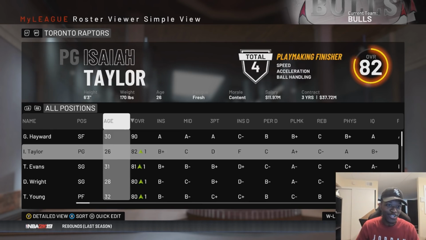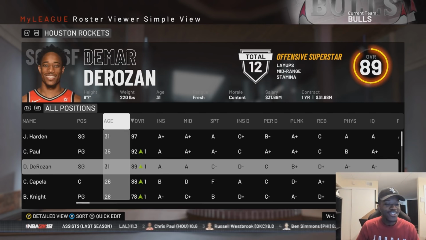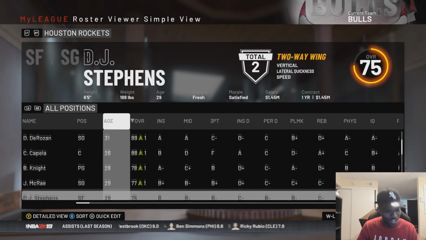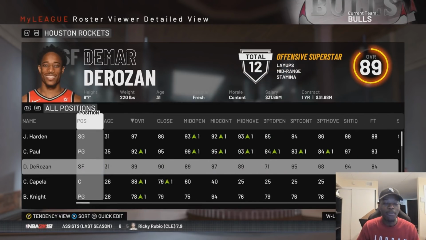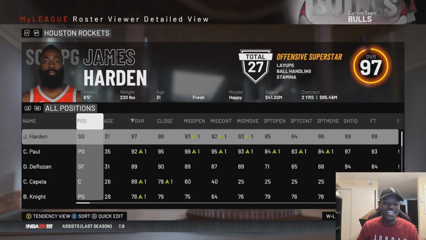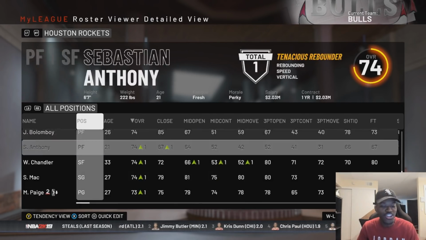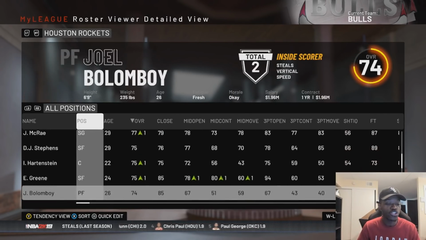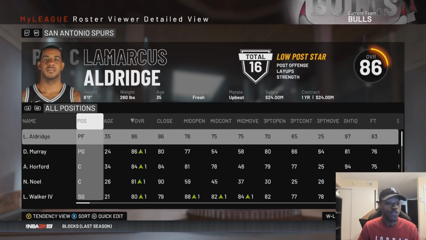All right. The Raptors pick up a star in Gordon Hayward. LeBron. I'm sorry. Why did I say LeBron? James Harden, CP, and DeMar. I'm going to, because knowing 2K, they're going to have DeMar come off the bench. So for their sake, I'm going to make DeMar their starting small forward. This team is going to be a tough team to beat. I mean, their bench is kind of trash. Actually, their bench is very trash. But that top four, come on, they can compete with anybody. Their starting power forward, though, is going to be Joel. Yeah, that guy. Joel or Joel, whatever.